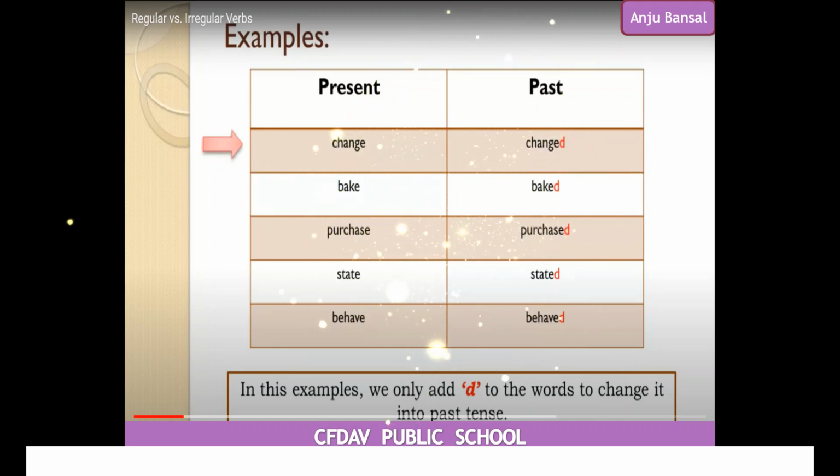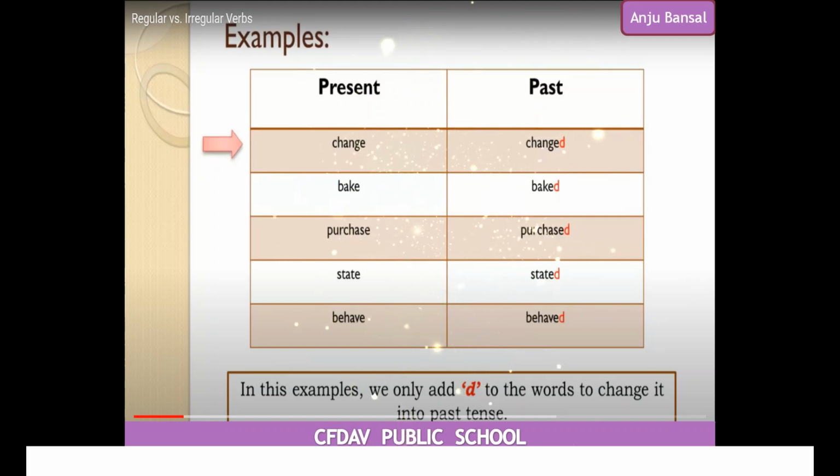They are all ending in a vowel. They are all ending with an E at the end. You can notice the last alphabet in all the verbs is E. So how will we change them in the past tense? You will be just adding D, because E is already there. So we don't have to write ED again.